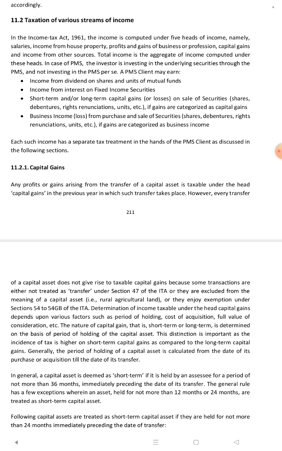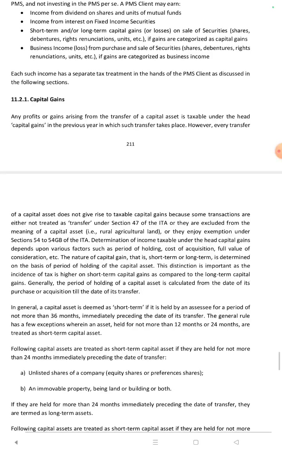In case of PMS, the investor is investing in the underlying securities through the PMS and not investing in the PMS per se. A PMS client may earn income from dividend per share and units of mutual funds, interest on fixed income securities, short term and long term capital gain on sale of securities, debenture rights, renunciation units, etc. If gains are categorized as capital gains, or business income from purchase and sale of securities, each such income has a separate tax treatment in the hands of the PMS client, as discussed in the following section.